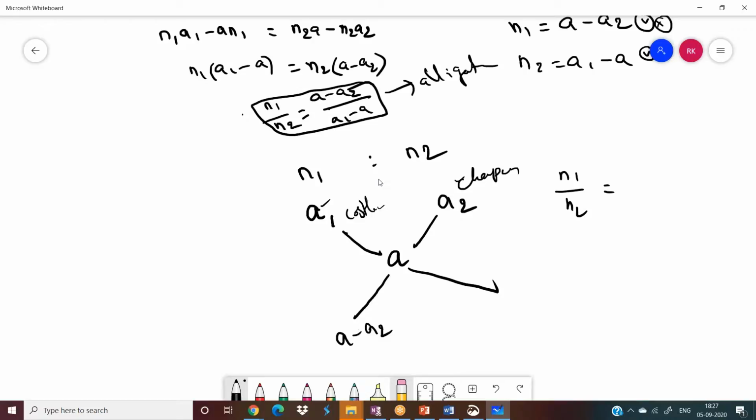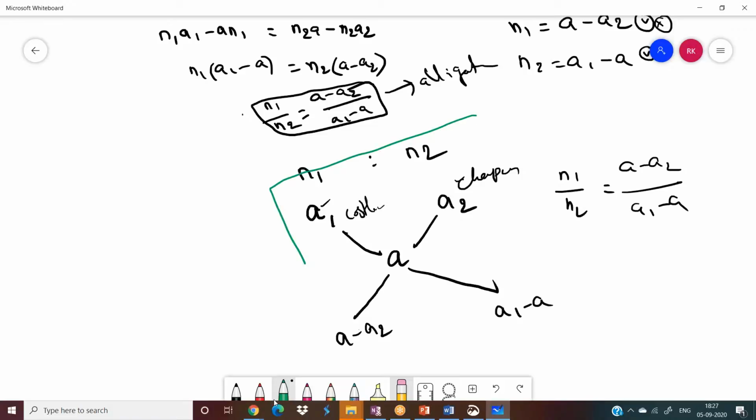And this one a1 minus a. So the same ratio a minus a2 by a1 minus a. So remember, this diagram is known as allegations. This is called allegations. By using the same formula, I'll solve the previous question.